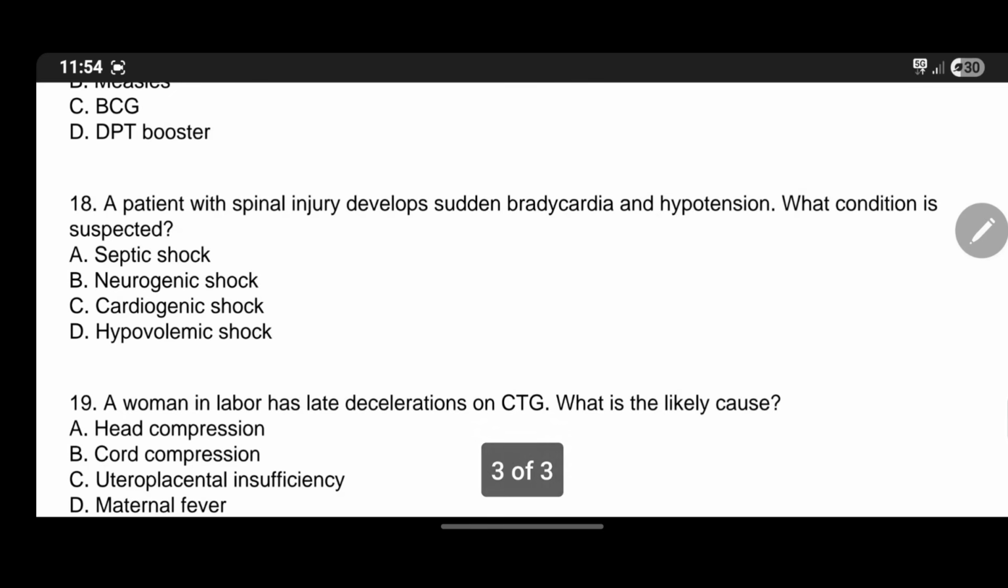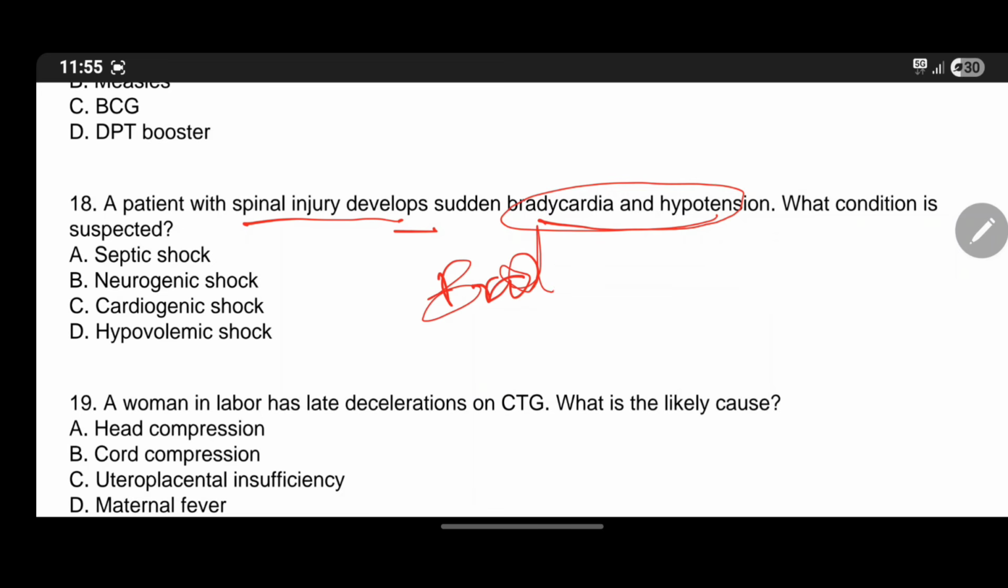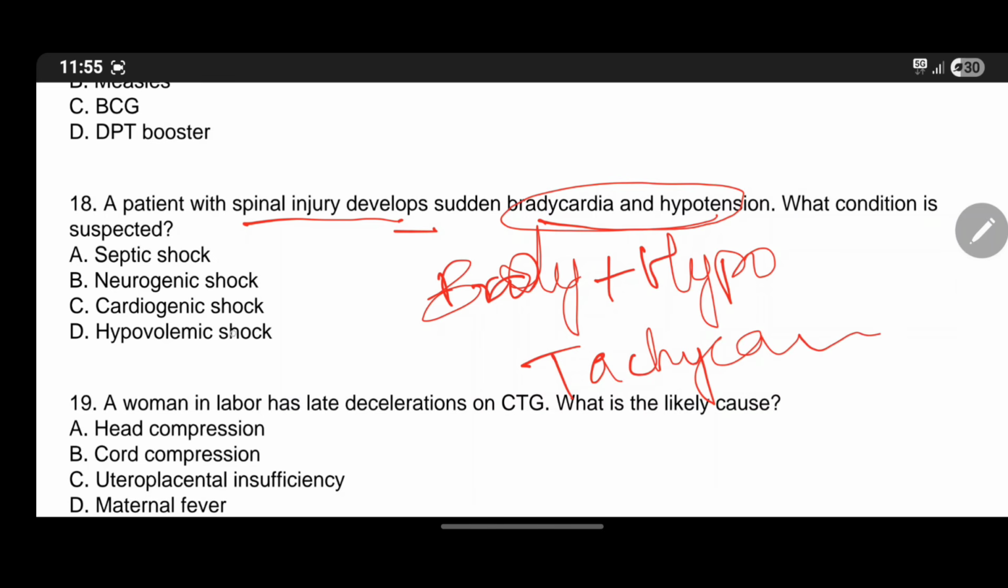Next, a patient with spinal injury develops sudden bradycardia and hypotension. What condition is suspected? A. Septic shock. B. Neurogenic shock. C. Cardiogenic shock. D. Hypovolemic shock. Of course, it is related to neuro, and you have to know this: bradycardia plus hypotension is neurogenic shock, because in other shocks the patient will always have tachycardia.